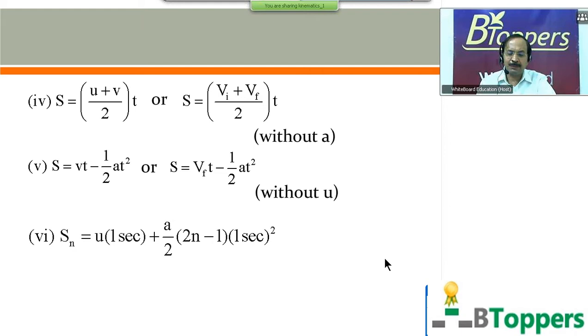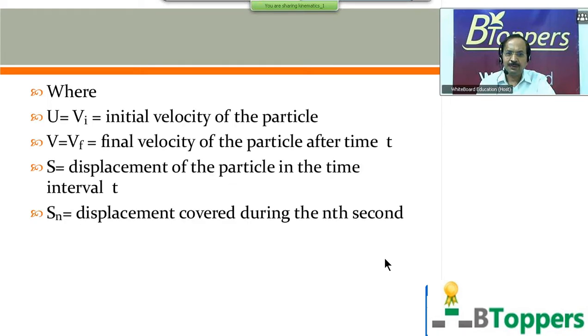And here Sn represents the displacement covered during the nth second. So mathematically we write Sn equal to u into 1 second plus a by 2 into (2n minus 1) into 1 second square, to see that the equation is dimensionally correct. But numerically we can write Sn equal to u plus a by 2 into (2n minus 1).